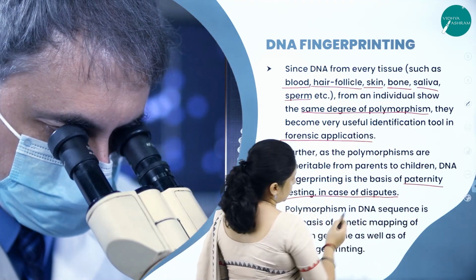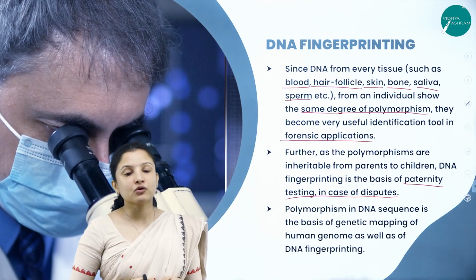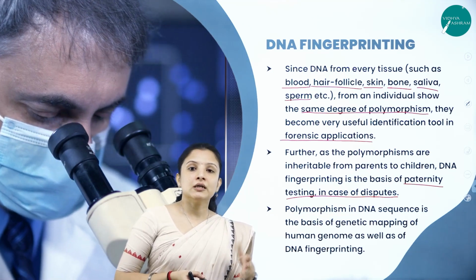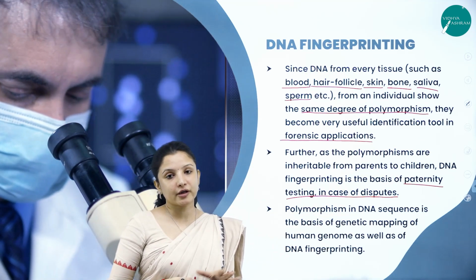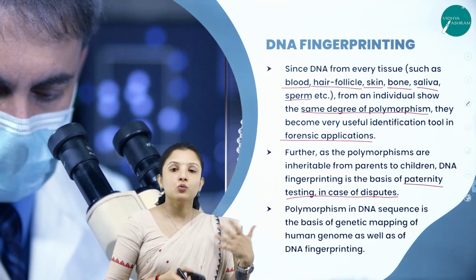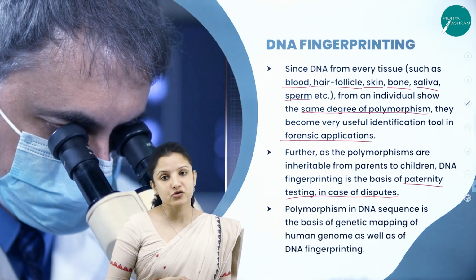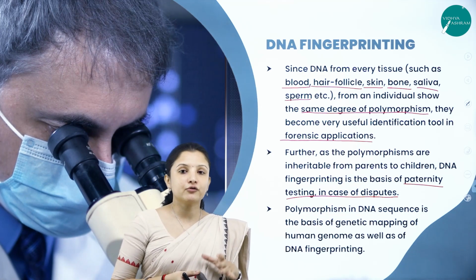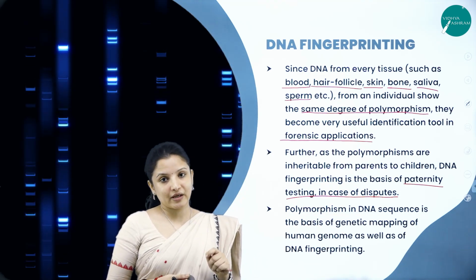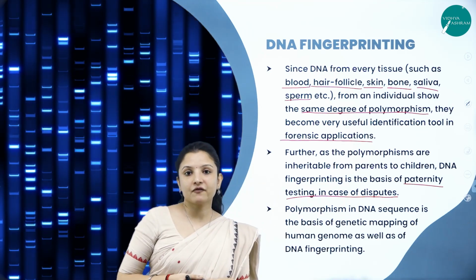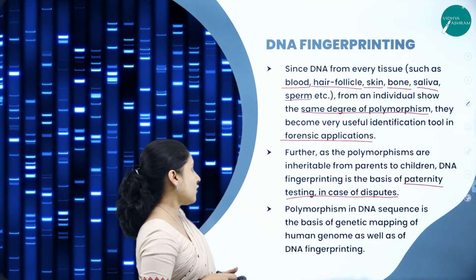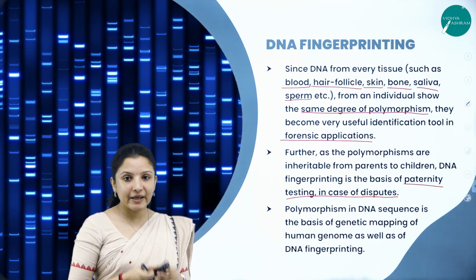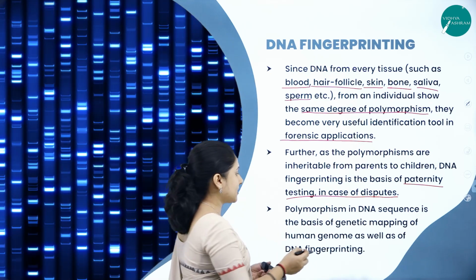Usually we know that this happens, right? Some baby goes missing from the hospital because if it is a boy baby, usually some other family members will just exchange it without the knowledge of anybody. So that is what happens sometimes, right? That is the time when, to find out who the exact parents are, this particular DNA fingerprinting technique can also be followed. And polymorphism in DNA sequences is one of the basic requirements of genetic mapping.